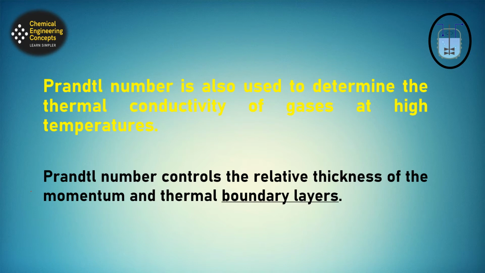When the Prandtl number is small, it means that heat diffuses quickly. Small Prandtl number means the thermal diffusivity is higher, so heat will diffuse quickly compared to momentum or velocity. For liquid metals, the thickness of the thermal boundary layer will be much higher than the velocity boundary layer.